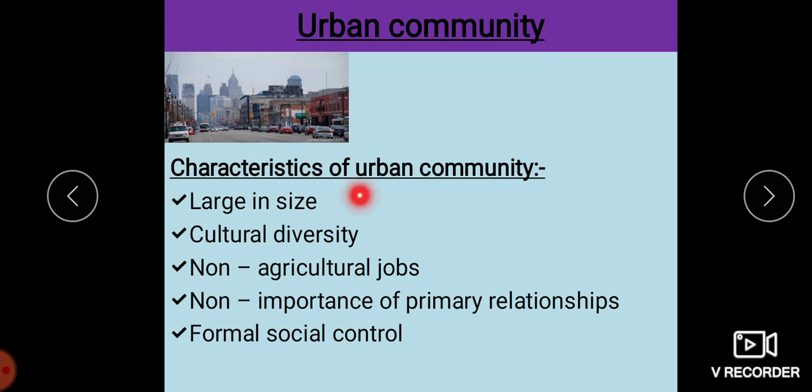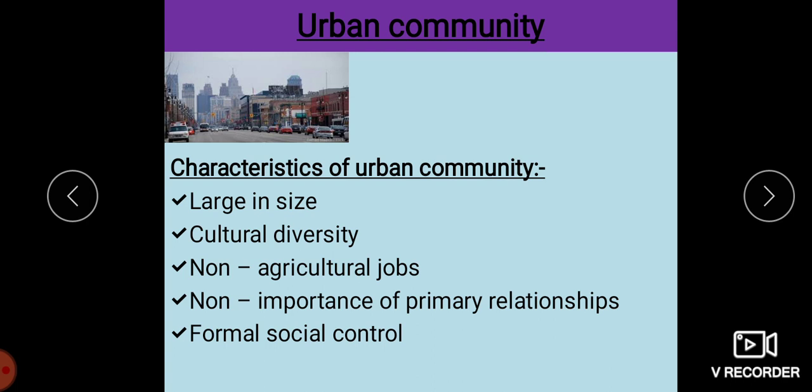It is large in size, has cultural diversity, non-agricultural jobs, non-importance of primary relationships, and formal social control. Now let us study in detail, one by one, the characteristics, children. When we say large in size, compared to the rural community, we find that the urban community is large in size and the population is also more.